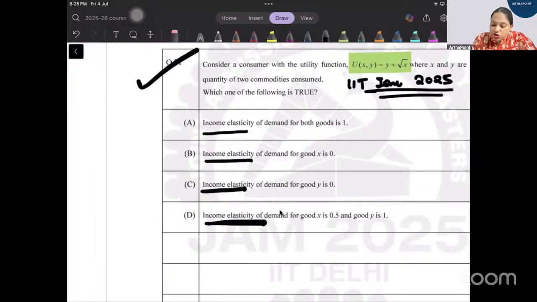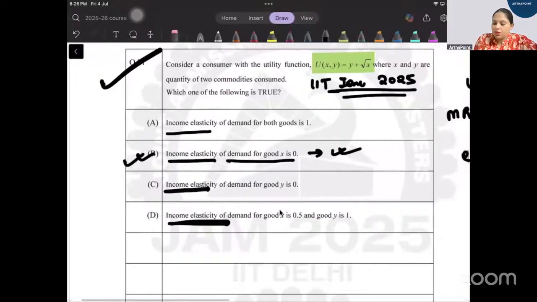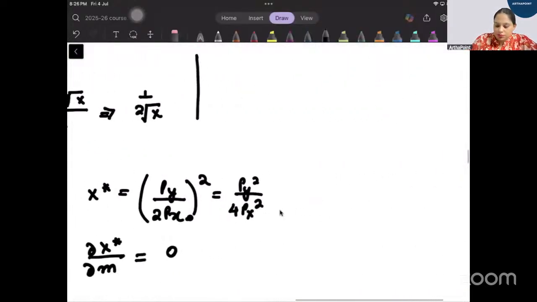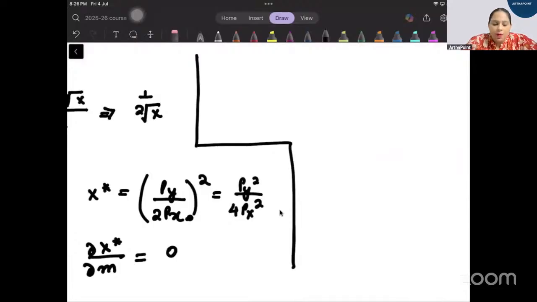Suppose this was not an option. Suppose we had to find it for good y. So just take a minute and in the comments tell me what should be the income elasticity of good y. This answer, B, is correct. That the income elasticity of x is 0. But can you tell me what is going to be the income elasticity of good y? Anyone? Solve it. Income elasticity of good y.